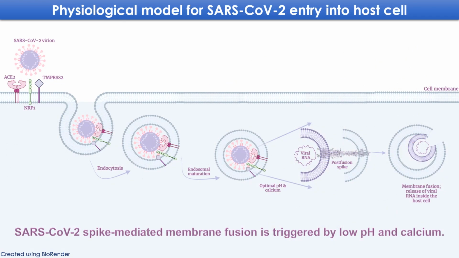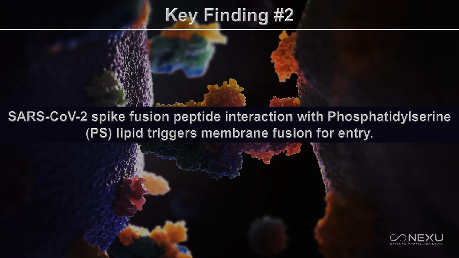Now, if I talk about the physiological relevance of the results from my key finding 1, what happens is that when the SARS-CoV-2 virion is entering a host cell, it primarily follows the endocytic pathway, because what we have found is that low pH, or the endolysosomal pH, and calcium concentration are optimal for membrane fusion of SARS-CoV-2 spike.